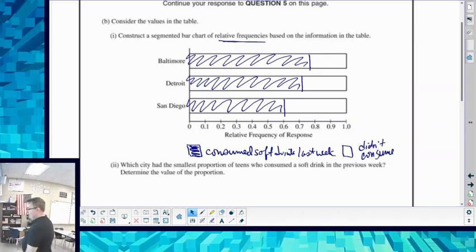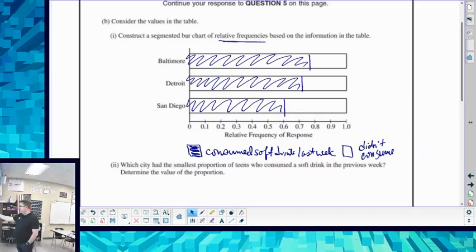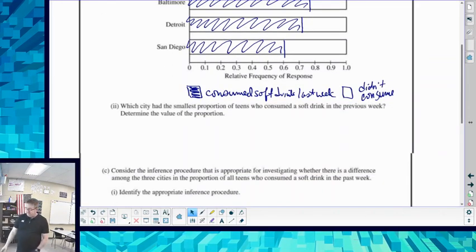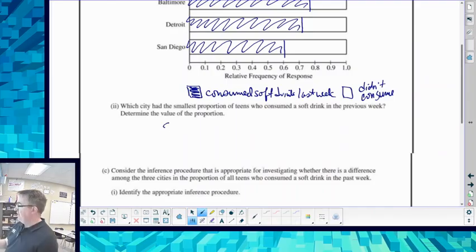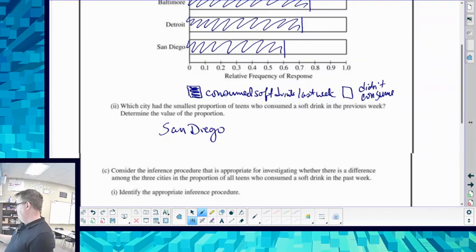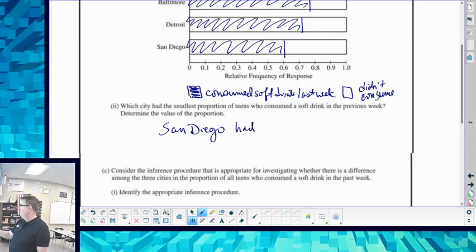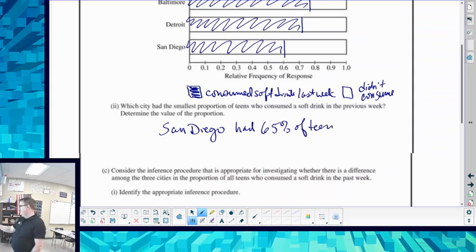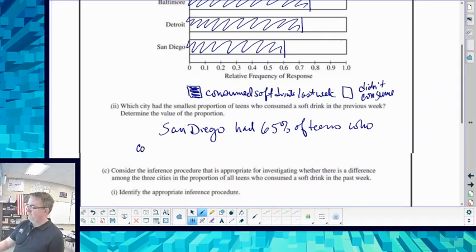Okay. 2, which city had the smallest percentage of teens who consumed a soft drink the previous week? We already covered that, but to be safe, San Diego had 65% of teens who consumed a soft drink the previous week.